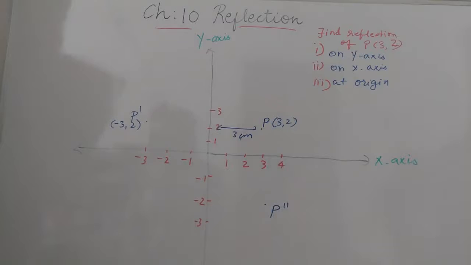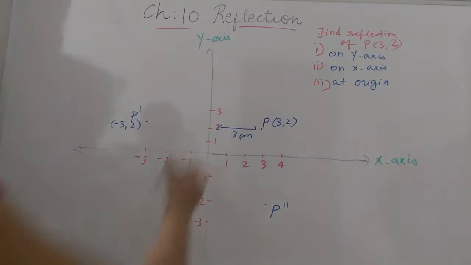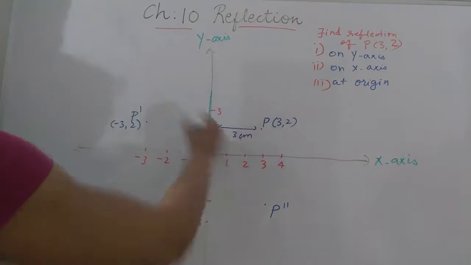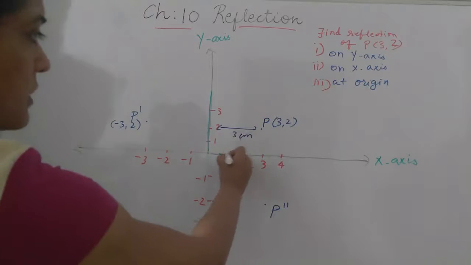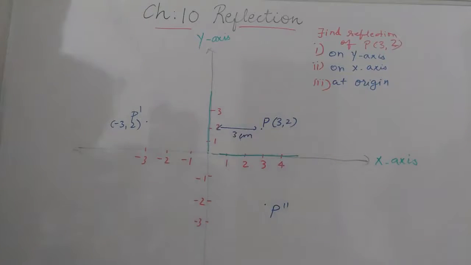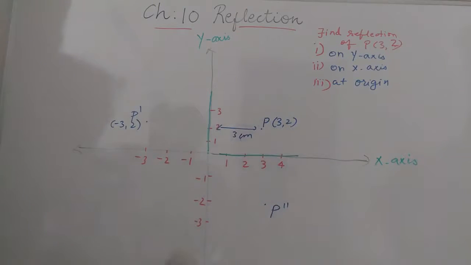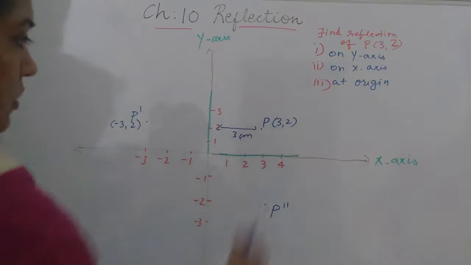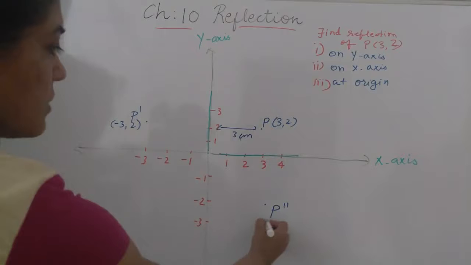So students, when we are reflecting under the y-axis, this is my mirror. This is my mirror line actually. Now I am reflecting under the x-axis. So this is my mirror line. You have to understand what our actual reflection means. In front of the mirror, how much distance it takes, the same distance it will take on the other side of the mirror. So here the distance is 2. So here also 2. But it will change the sign as -2.